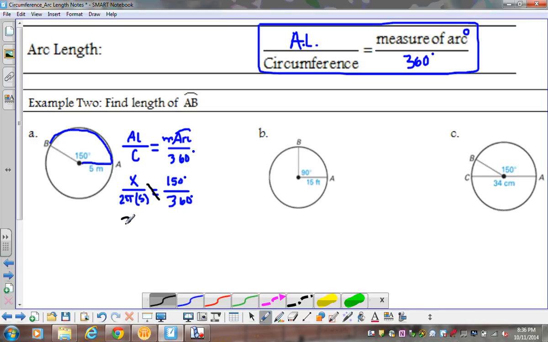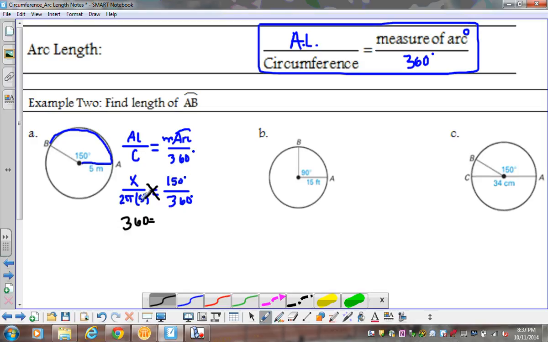So I get 360x equals, and you don't have to keep this exact. You can go ahead and round unless it says specifically exact, but most of these will just say round. All right, so then I cross multiply otherwise. So I've actually got 4 things I'm multiplying. It's 150 times 2 times pi times 5.